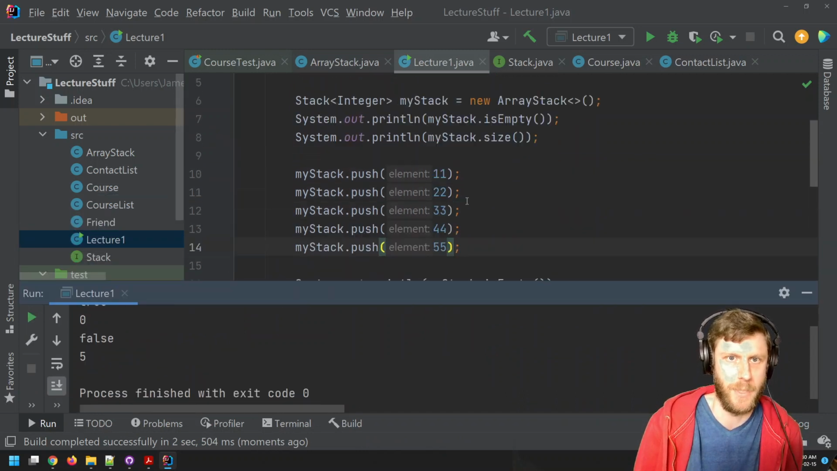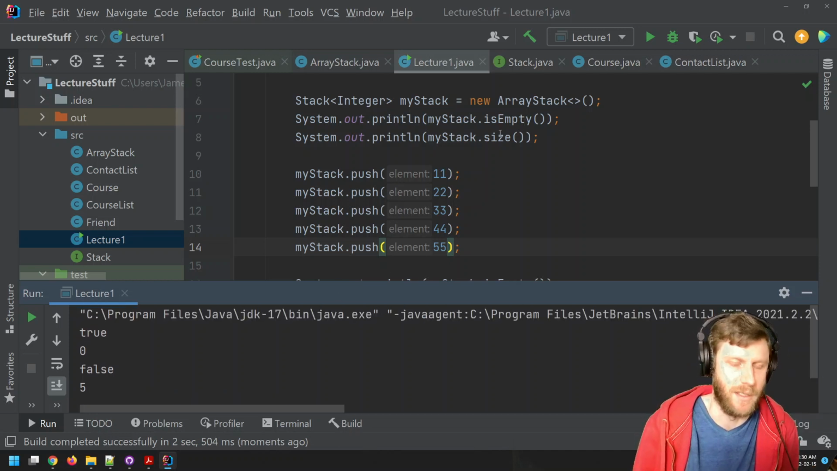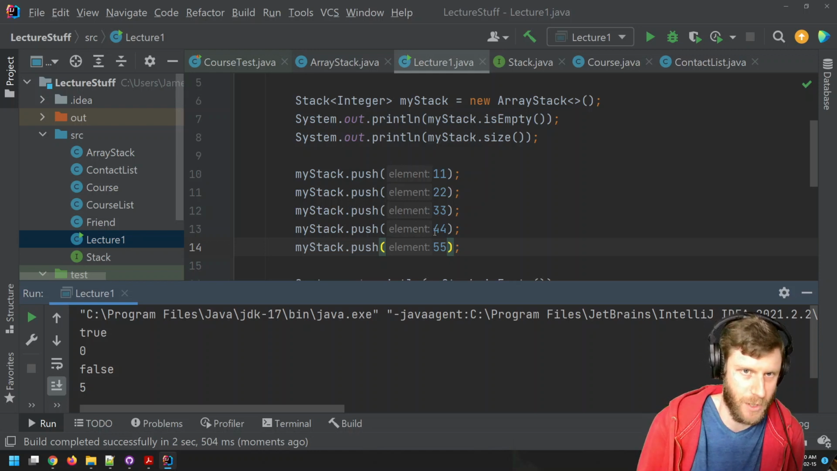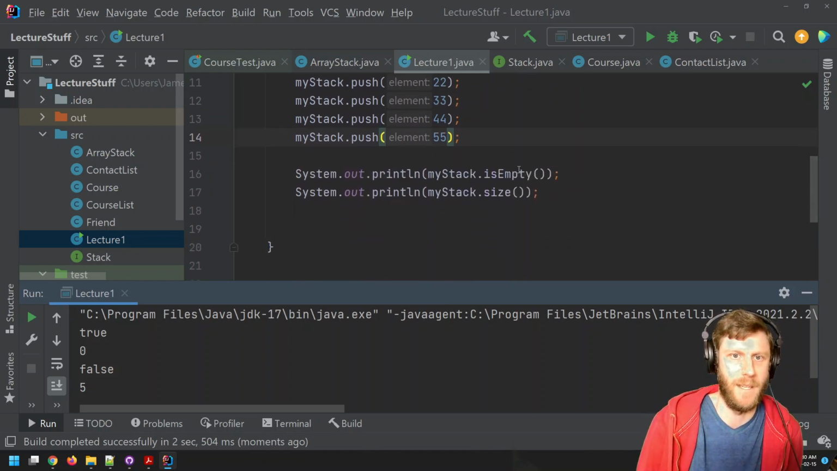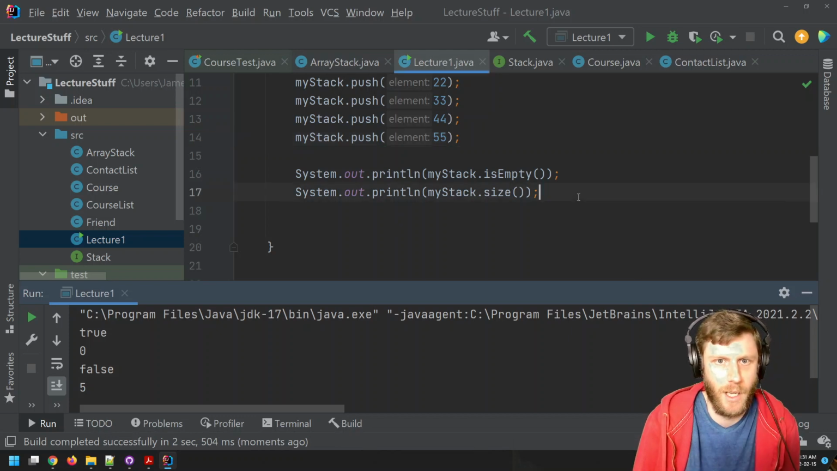Good. Because new stack. Is it empty? Yes. Makes sense. What's its size? 0. Makes sense. We push 5 things. Is empty? False. Yeah, because there's stuff on it. And size, well, it's 5.